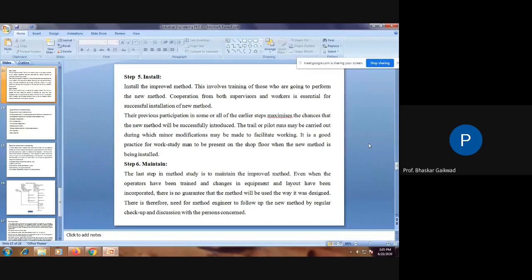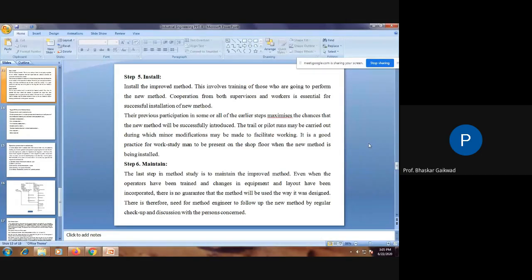Their previous participation in some or all of the early steps maximizes the chance that new methods will be successfully introduced. Trial or pilot runs may be carried out, during which minor modifications may be made to facilitate working. It is good practice for a work-ready man to be present on the shop floor when the new method is being installed.